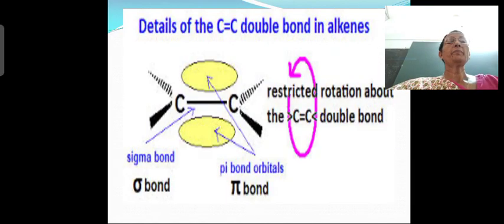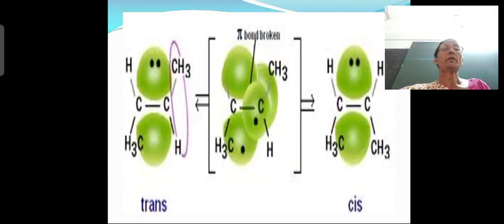So next line, the carbon carbon double bond you can see, okay? In the structure you can see the sigma bond is there, the pi bond is there, so restricted rotation, and due to restricted rotation the pi bond will break. So in the next slide you can also see the trans isomer, okay? That is, the similar groups CH3 are on opposite sides of the carbon carbon double bond, and hydrogen atoms are also on the opposite sides. So similar atoms, hydrogen, are on the opposite sides, and similar groups, CH3 CH3, are on the opposite sides, okay?